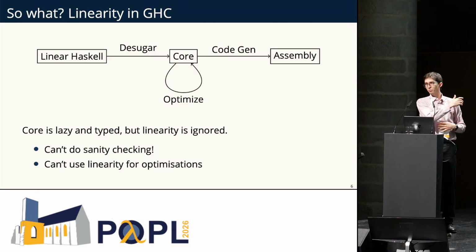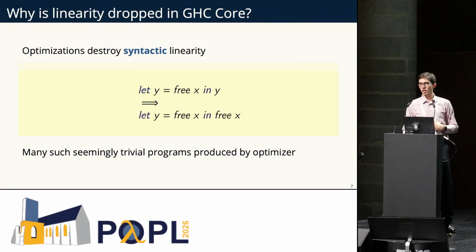And of course, if we don't have linearity in core, then we also can't use it for optimizations. That's something that'd be cool to do. So this advantage is not to be able to type programs like this one. So linearity is just dropped. As soon as we get to core, we just ignore it completely because optimizations destroy the syntactic linearity very easily.